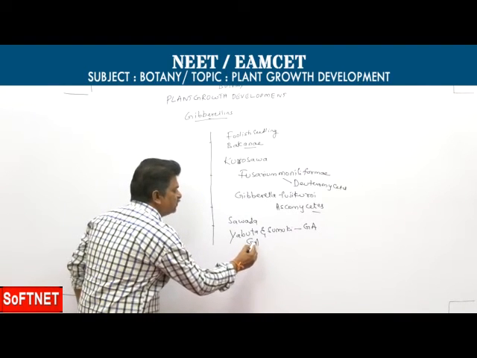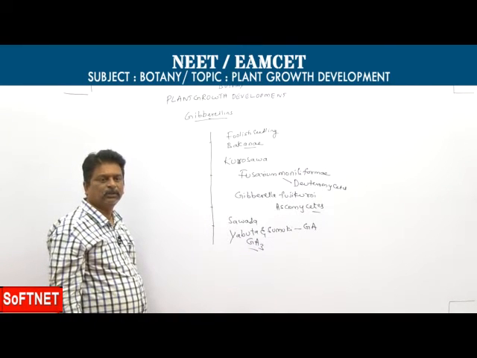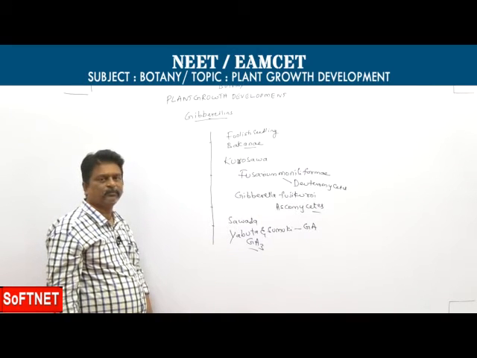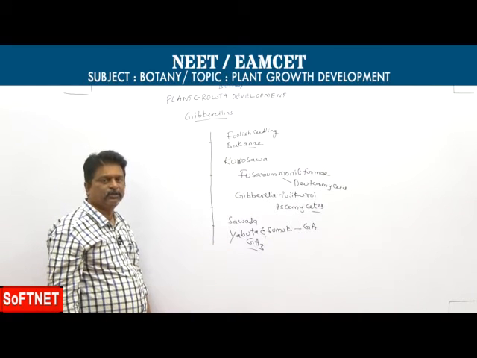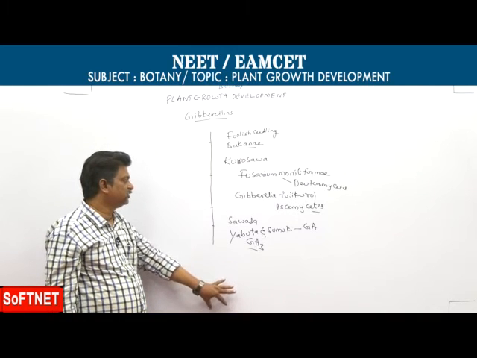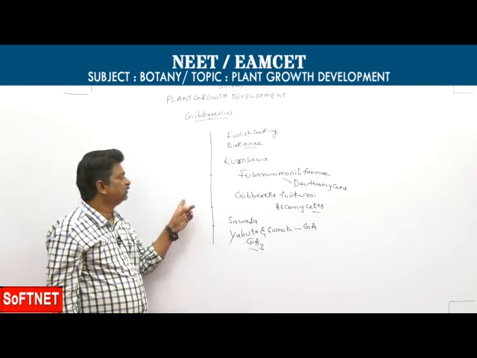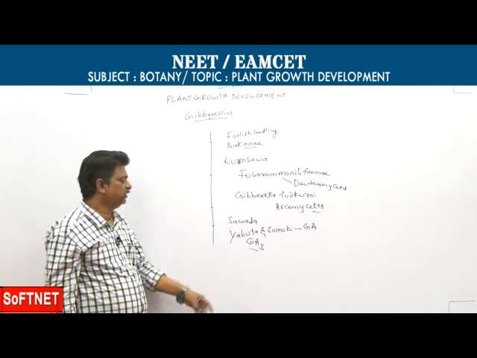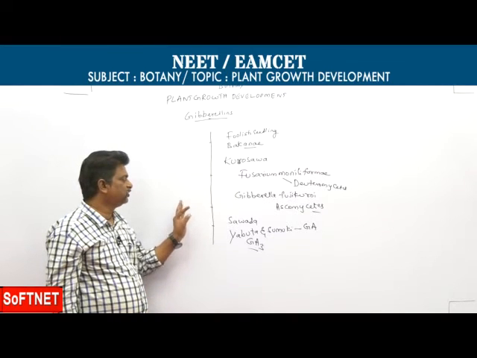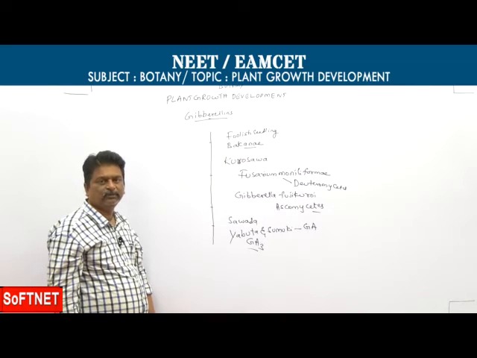The first discovered and well-studied gibberellic acid is GA3. It is a non-nitrogenous phytohormone, and it does not show any polar movement.